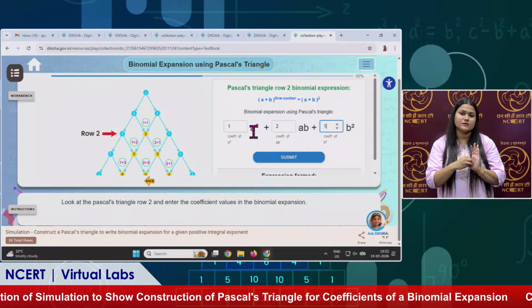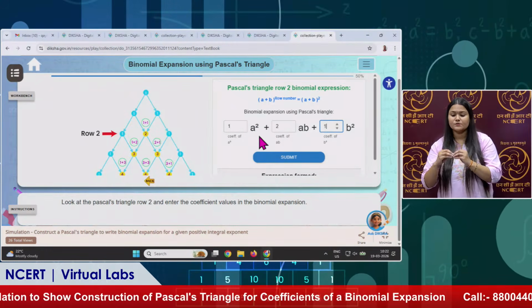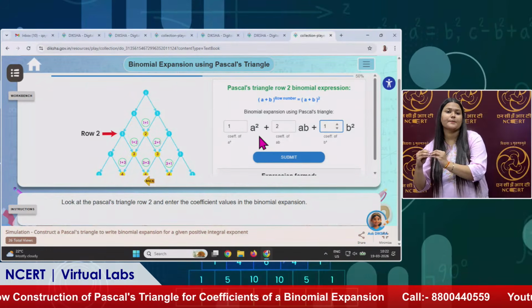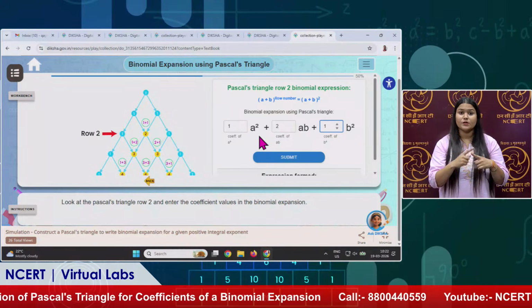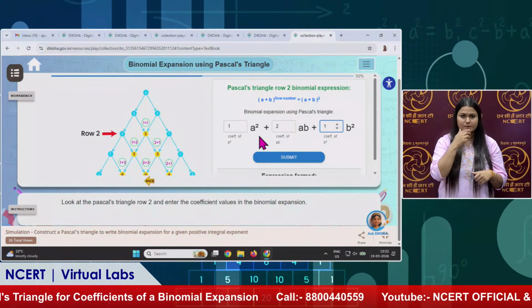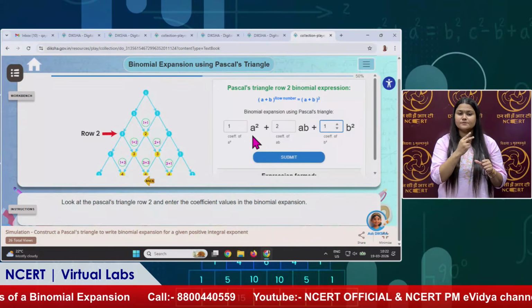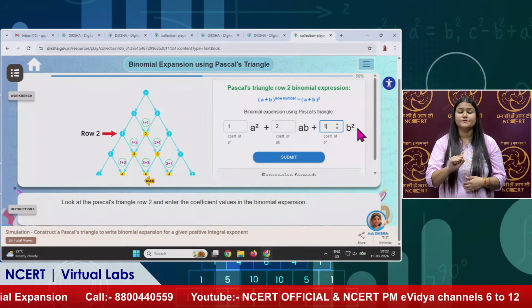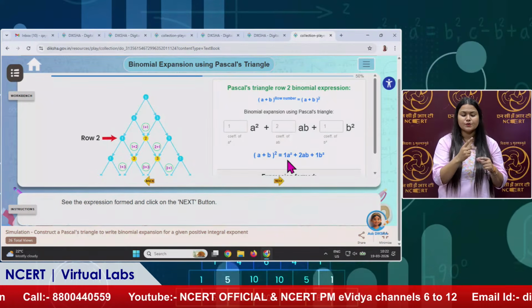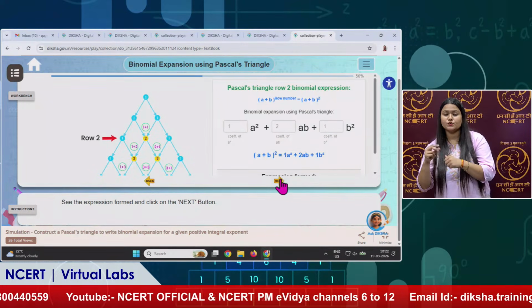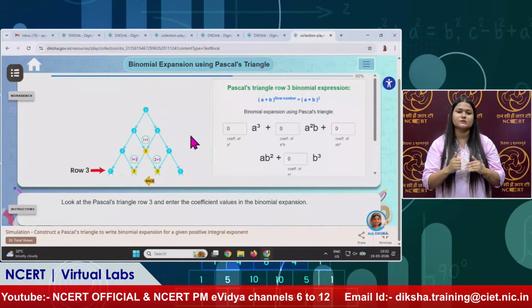From this Pascal's triangle we are writing these coefficients and we will submit. 1 into a square means a square; we do not say 1 into a square, we say simply a square, though actually there is a 1 with the a square. You can see it has become a square plus 2ab plus b square, and we submit, it is correct. Go to the next step.